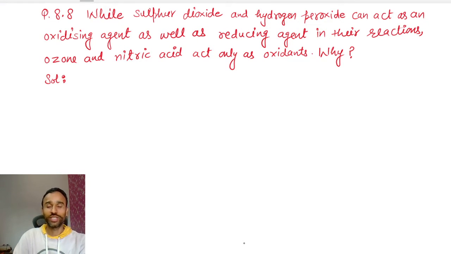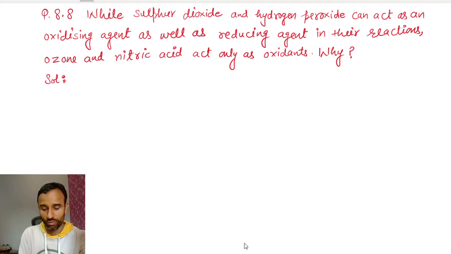Today we are going to discuss a question from redox reactions, a very interesting and very important question. The question is: why can sulfur dioxide and hydrogen peroxide act as oxidizing agents as well as reducing agents, but ozone and nitric acid can act as oxidizing agents only? Oxidants, or we can say oxidizing agents. So what is the reason? The reason is very simple.